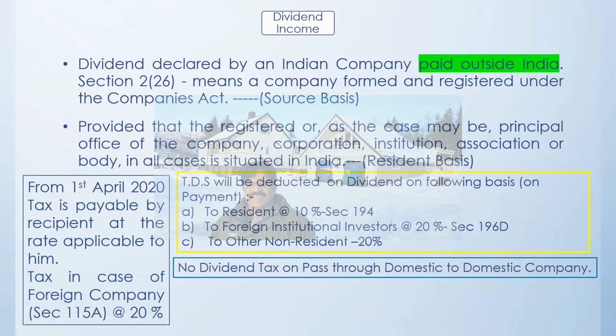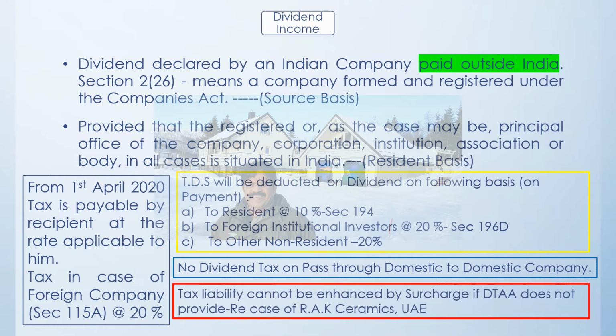However, if the company is receiving a dividend and that company is a domestic company, and again it is paying out of that particular dividend to another domestic company, then in that case, because the dividend is passing from one domestic company to another domestic company, the recipient company doesn't have to pay the tax. But if the full amount is not being passed, then the tax has to be paid on the amount which is retained.